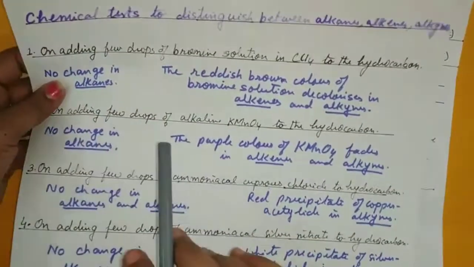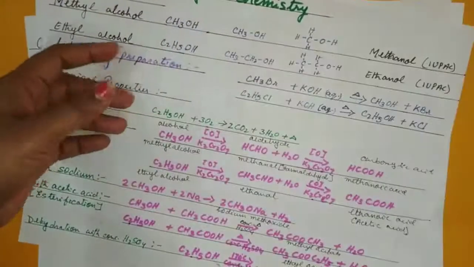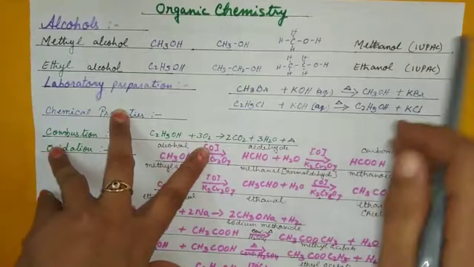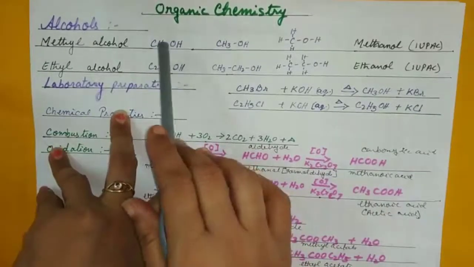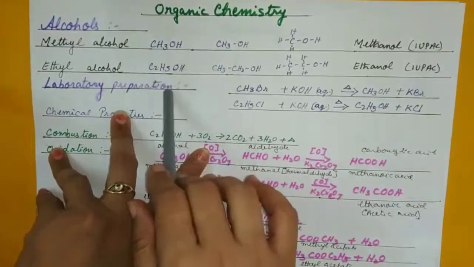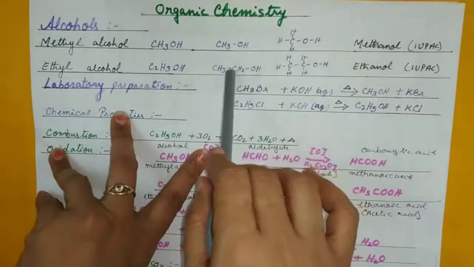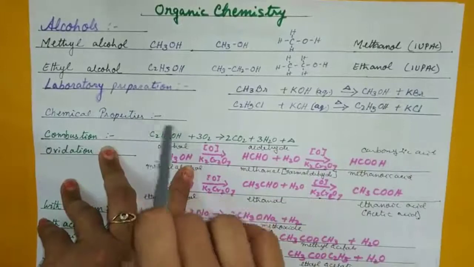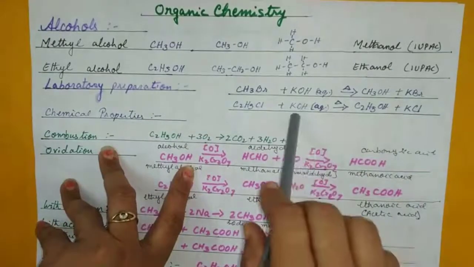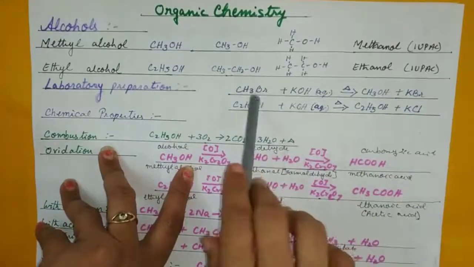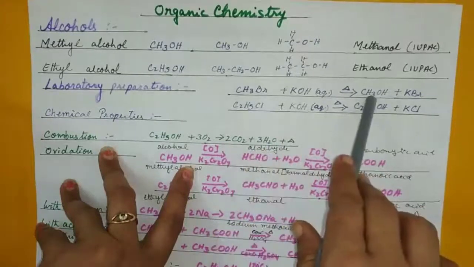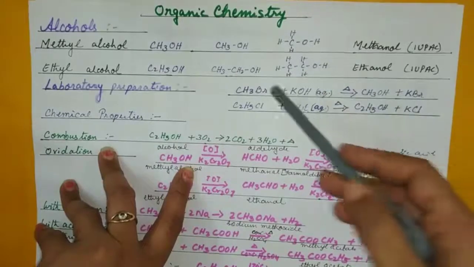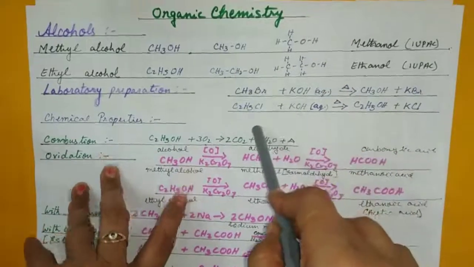This test is important. We now come to alcohol, where the OH group adds: methanol, methyl alcohol, ethanol, ethyl alcohol, condensed structure, IUPAC name. Laboratory preparation we have done just now: aqueous KOH, the halogen and OH change their place, so you get alcohol, ethyl alcohol and methyl alcohol, with KBr or KCl depending upon your reactant.